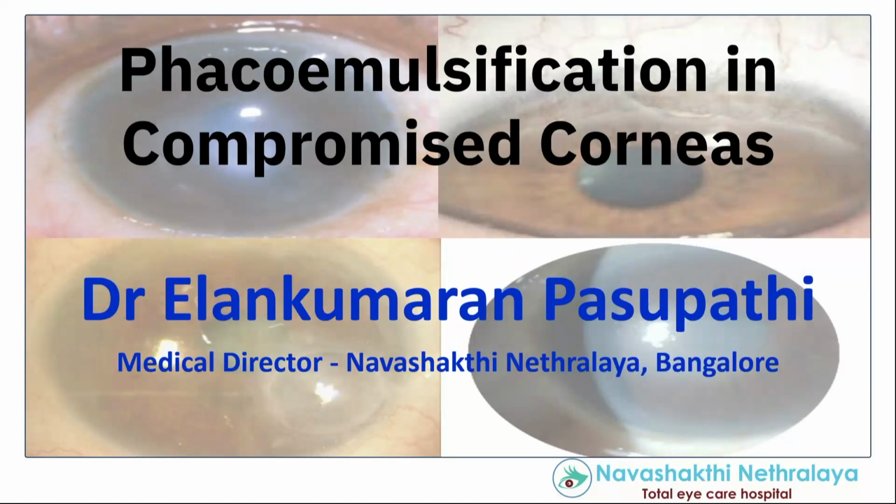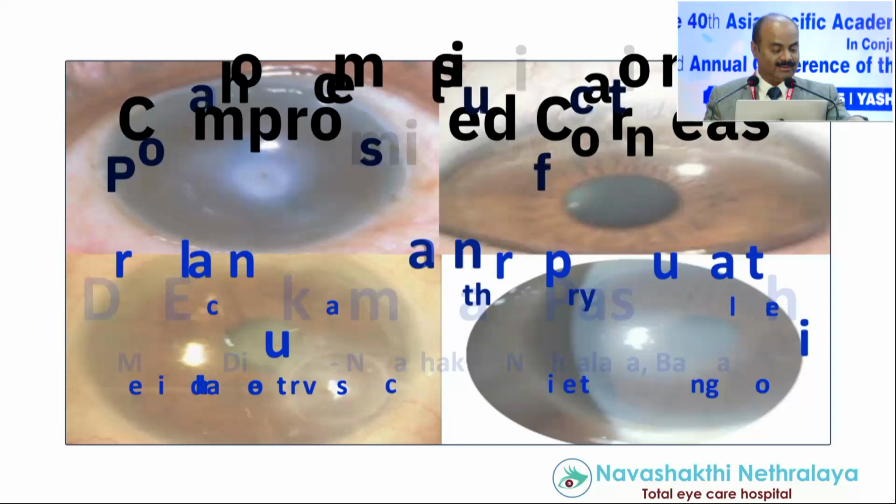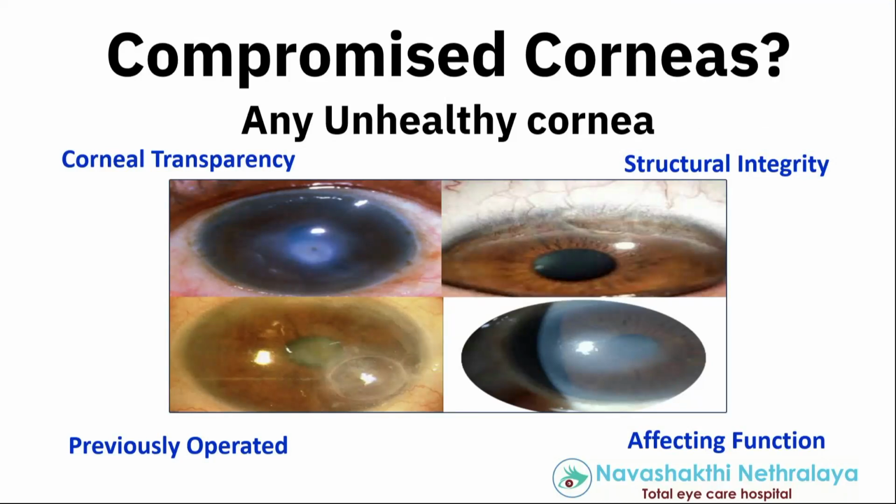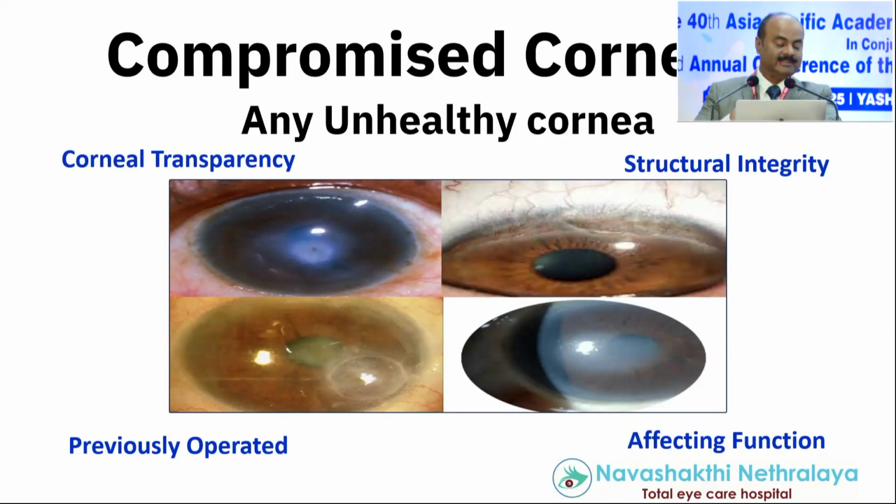Topic for today would be phacoemulsification in compromised cornea. The first thing is, what is a compromised cornea? Simply said, any unhealthy cornea is a compromised cornea, and how do we try to classify it? This is not an absolute classification, but I have tried it for practical purposes. Number one, loss of corneal transparency, where we cannot see through the lens.